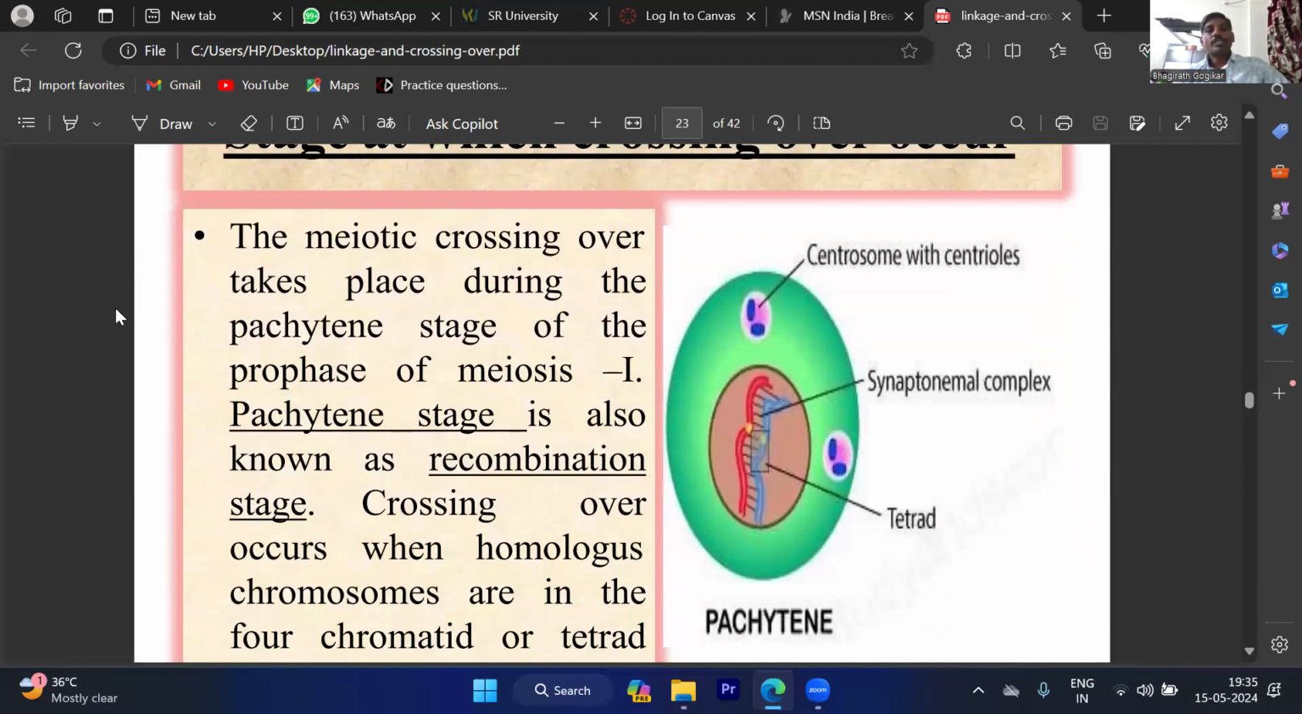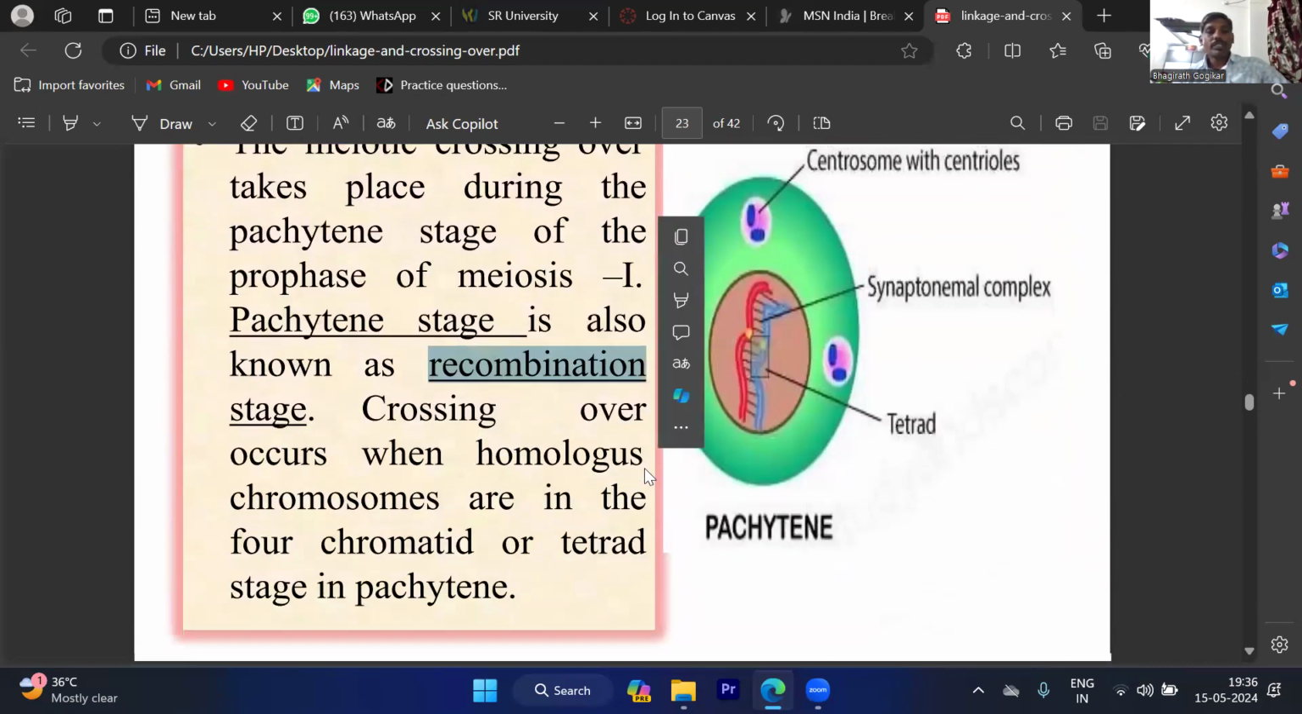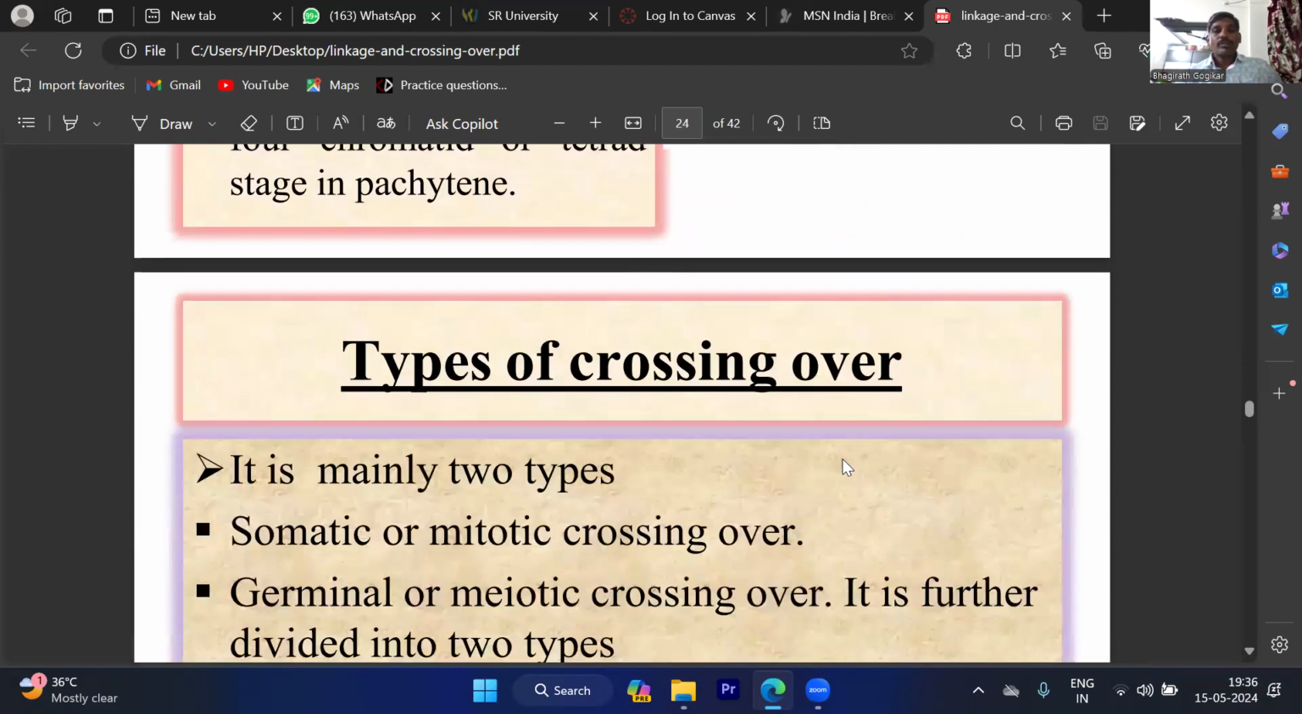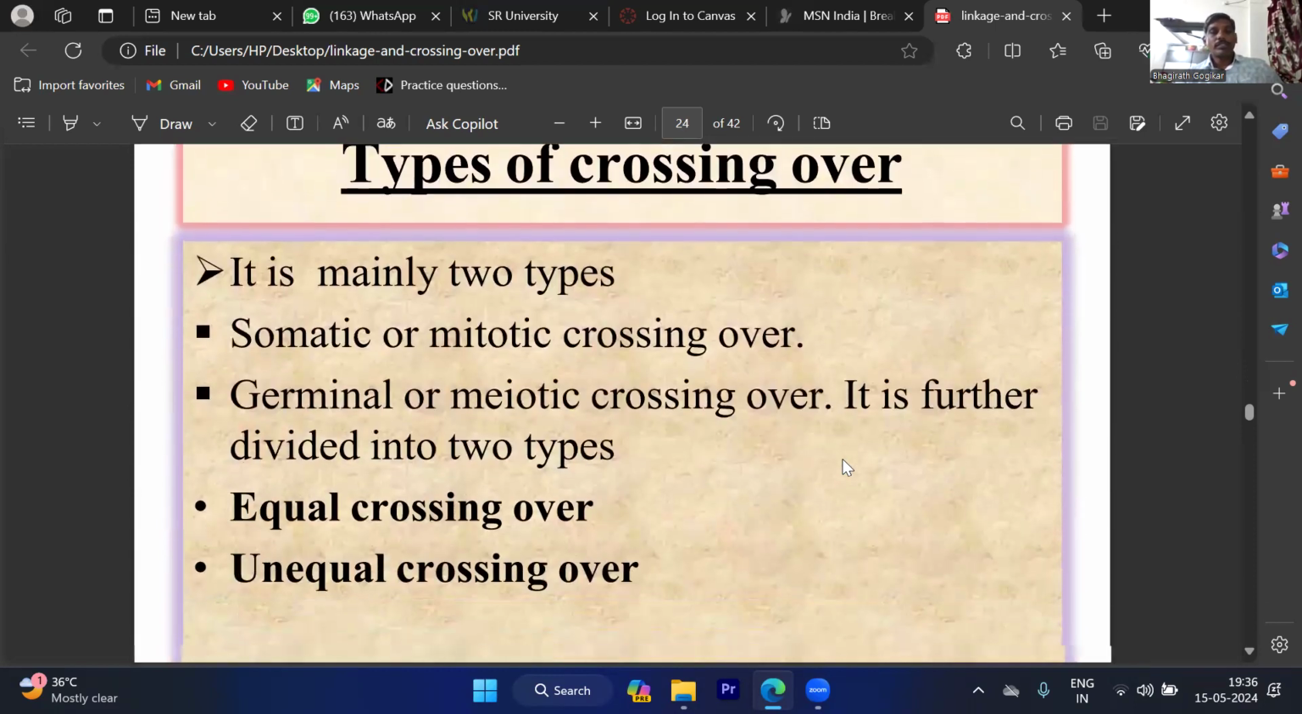See here, the meiotic crossing over takes place during the pachytene stage. This is also an entrance point question. In the prophase of meiosis 1, the pachytene stage is also known as the recombination stage. Crossing over occurs when homologous chromosomes are in the four-chromatid or tetrad stage in pachytene. We already learned all these things in cell division.